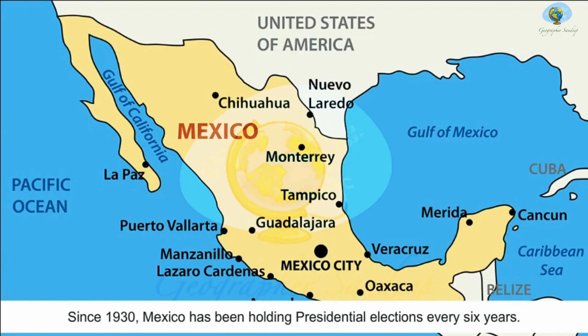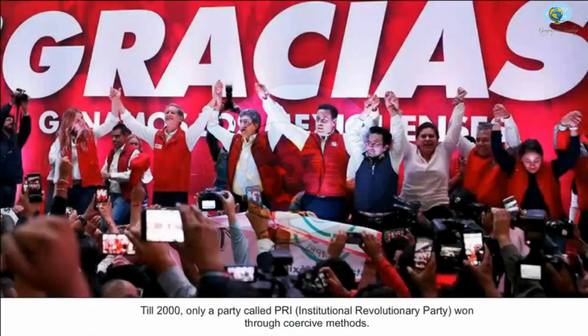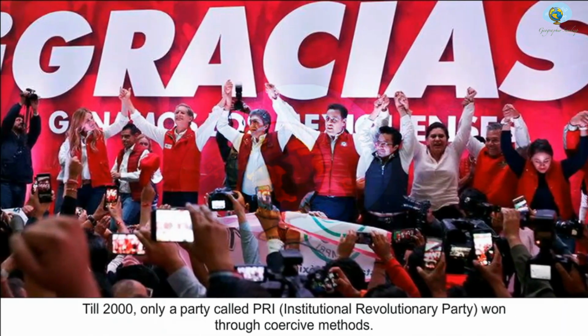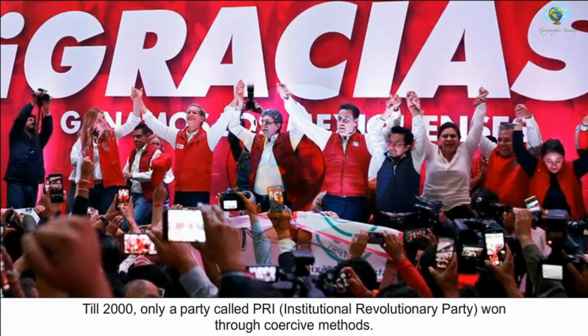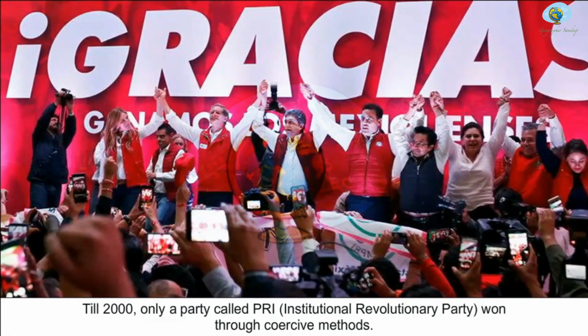Since 1930, Mexico has been holding presidential elections every 6 years. Till 2000, only a party called PRI, or Institutional Revolutionary Party, won through coercive methods.